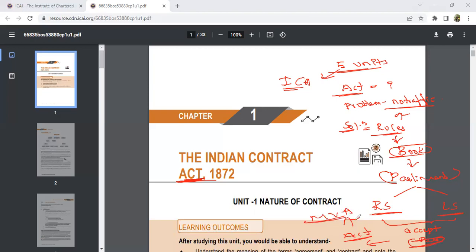According to this act, you people will get a license. According to this act, if you want to pay a fine, you go with this act only and you pay the fine. Everything is related to this act only. So this is what we call an act. Coming on to this chapter, the Indian Contract Act of 1872.